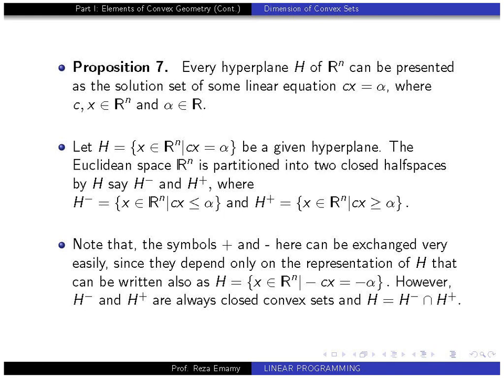However, H minus and H plus are closed convex sets, and we can always write H equal to H minus intersected with H plus. So H alone doesn't really define H plus and H minus uniquely, but if the presentation Cx equal to alpha is given and fixed, then of course H plus and H minus are unique.